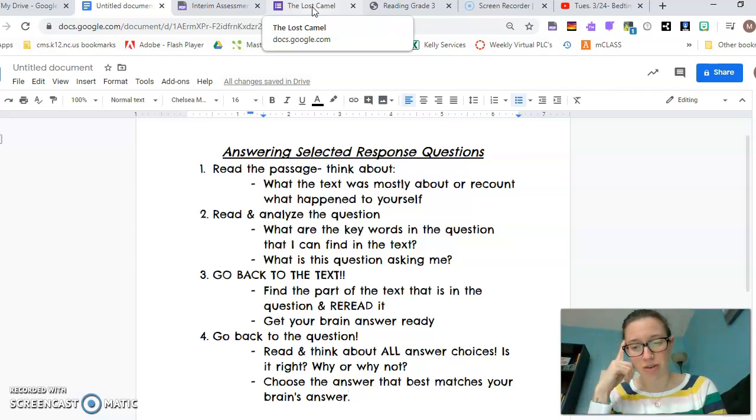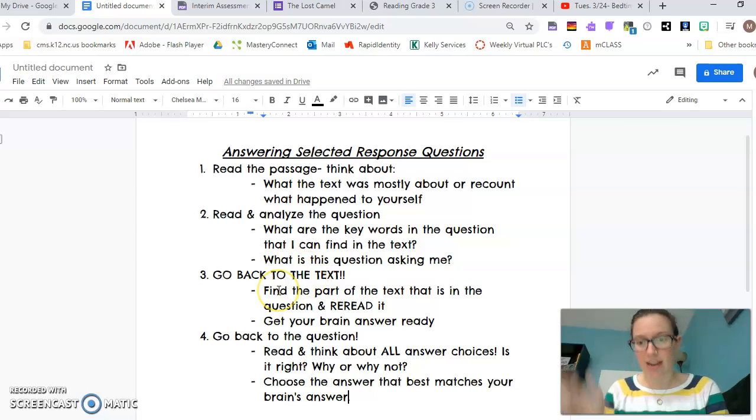Then, after you've thought about your question, where do you go? Who can tell me? You said back to the text, Ms. McCherry. Yes, you go right back to your text, right? And you're rereading and looking for that part that has those keywords from the question, finding that part in the text. Reread it, and then hopefully you're going to read it and be like, ah, there it is. That's the answer. And so then you have your answer ready in your brain of what you think from the text. Then we go back to our questions and our answers.